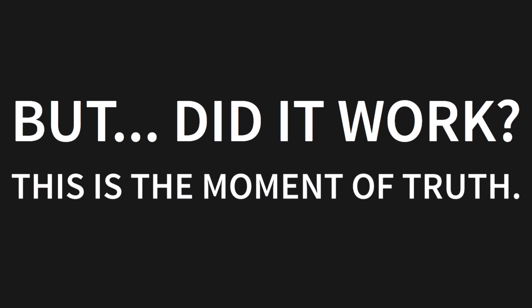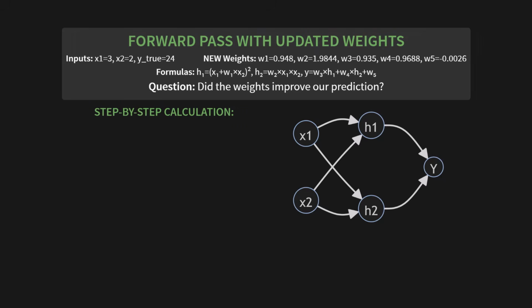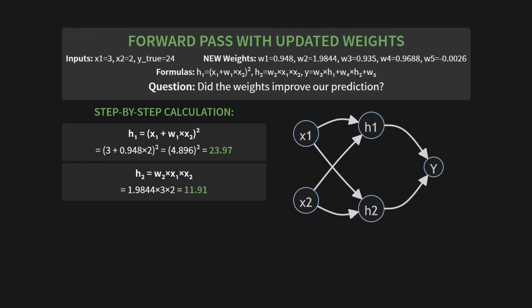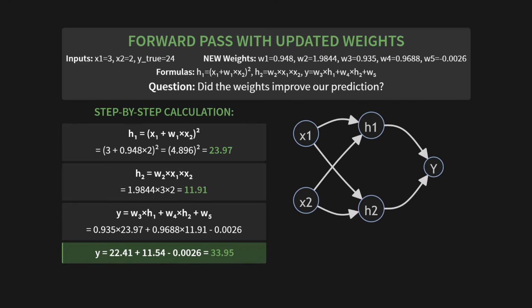But did it work? This is the moment of truth. Let's do another forward pass, but this time with our new updated weights. Let's calculate step by step. H1 is now (3 plus 0.948 times 2) squared, which gives us about 23.97. H2 is 1.9844 times 3 times 2, which is about 11.91. And finally, the new prediction. We plug in all our new weights and new hidden values, and we get a final prediction of 33.95.